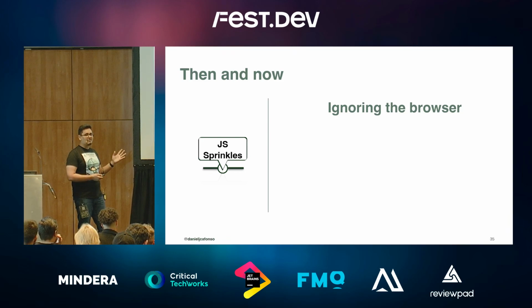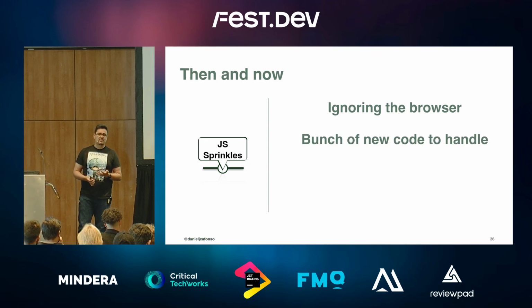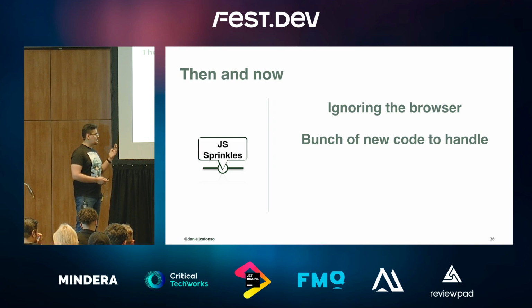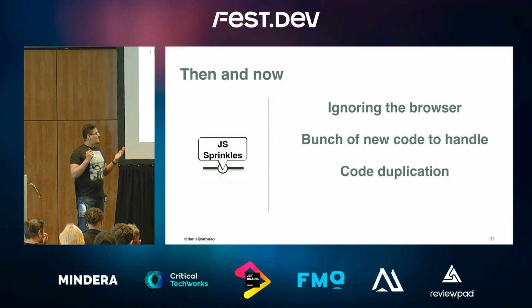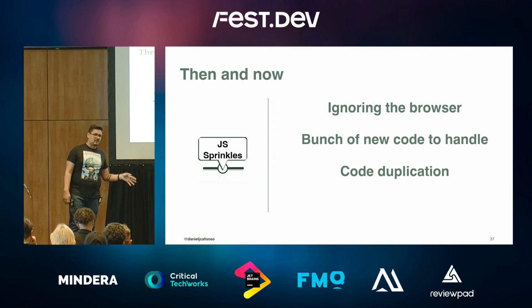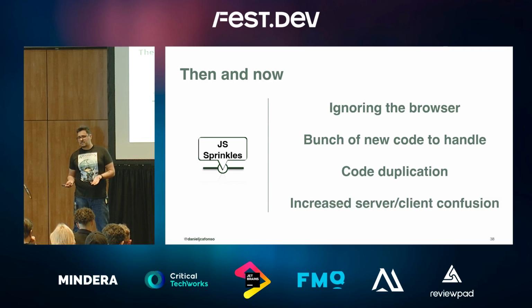First things first, this is where we start ignoring the browser. And as a consequence of that, we had a bunch of new code to handle. Now we have to have code on a client, we have to have code on a server, and with that came a code duplication. So the same code to do the same thing existed on a server and on a client. And this kind of contributed to increased server-client confusion.